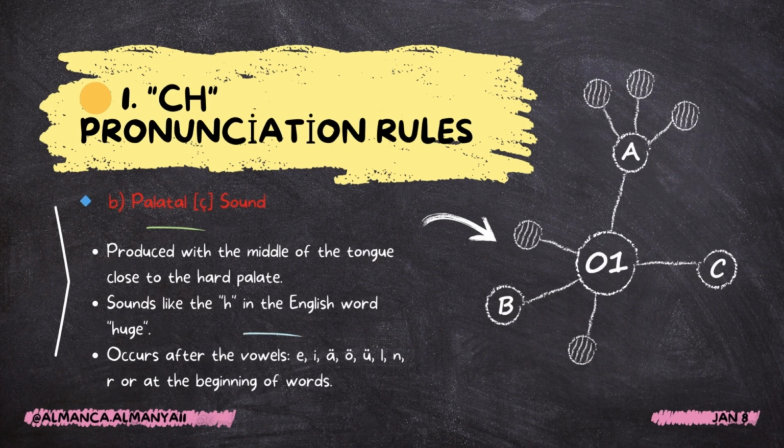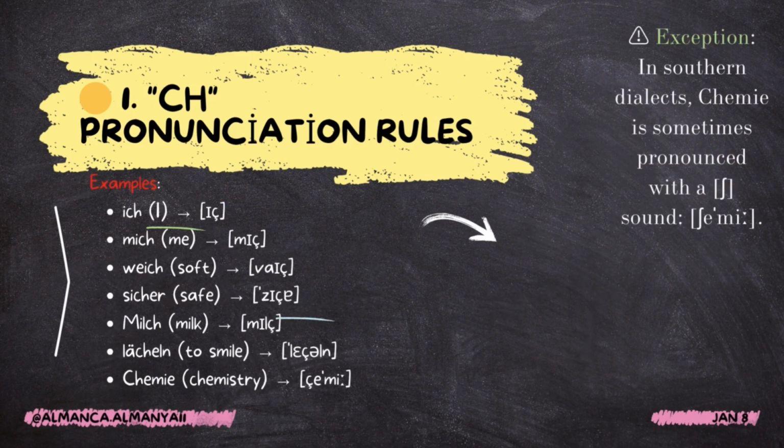B: the palatal ch sound. Produced with the middle of the tongue close to the hard palate. Sounds like the h in the English word huge. Occurs after the vowels e, i, ä, ö, ü, and after l, n, r, or at the beginning of words. Examples: ich, mich, weich, sicher, Milch, lächeln, Chemie. Exception: in Southern dialects, Chemie is sometimes pronounced with a k sound, as in kemie.